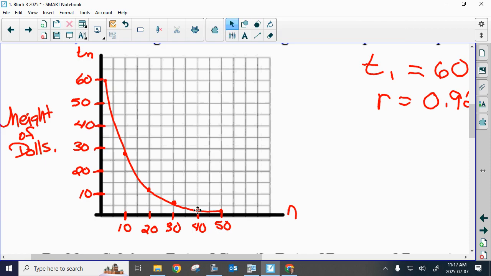I started at the 1 and I stopped at the 50 because there are no more than 50 dolls, and your calculator doesn't recognize that. We started at 1, we finished at 50. Don't keep going forever, because there's not an infinite number of dolls. Are we okay with this? So what the general term allows us to do is actually look at the graph, only if the base is a positive number though.